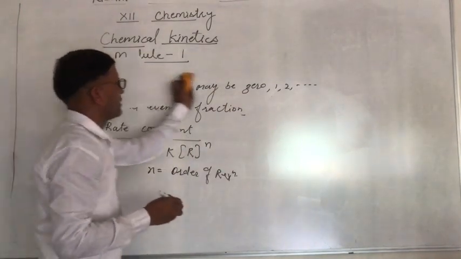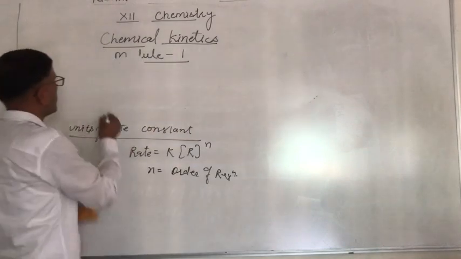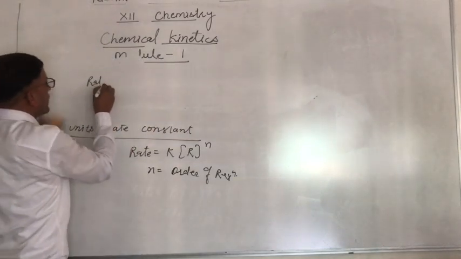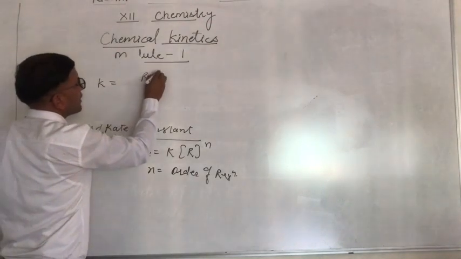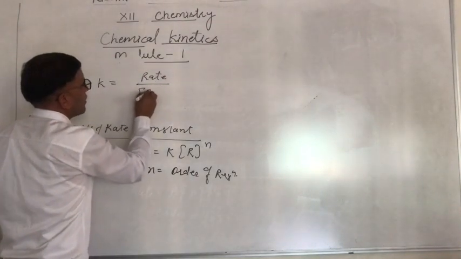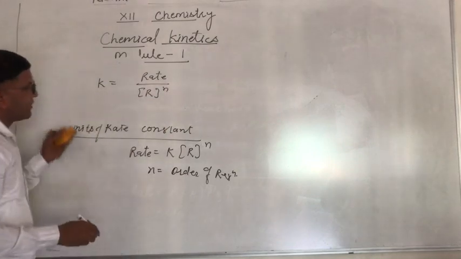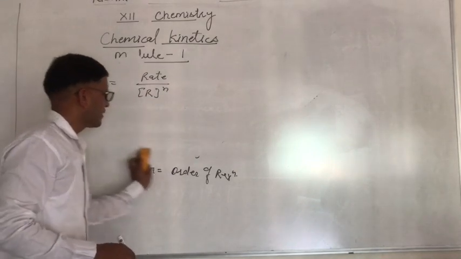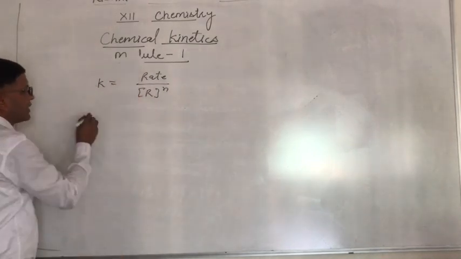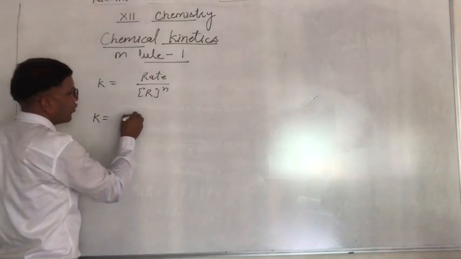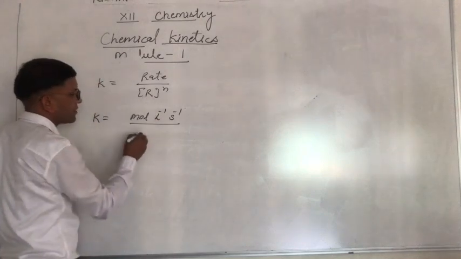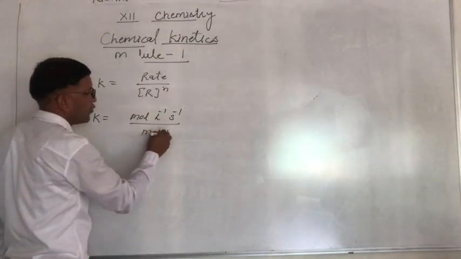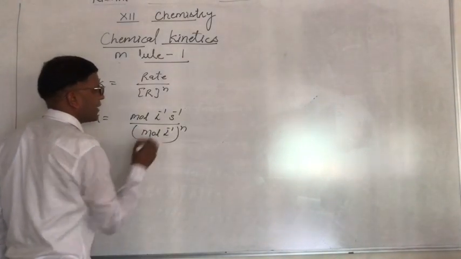So according to that, we can find the unit of rate constant in this equation. K equals rate upon concentration raised to power n, and we know that the unit of rate is mole per liter per second and concentration is mole per liter raised to power n.